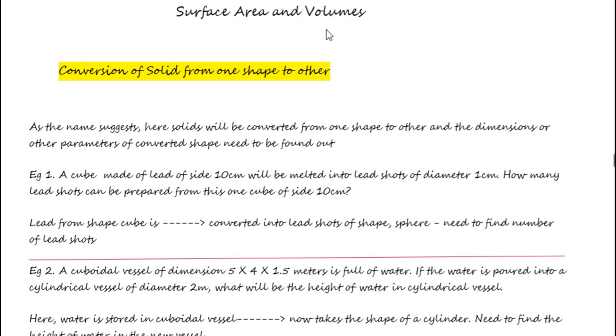Surface area and volumes. This is the third module under this chapter. In this module we are going to discuss conversion of solid from one shape to other. As the name suggests, here the solids will be converted from one shape to the other, and the dimensions or any other parameters of the converted shape need to be found out. Or it need not always be the dimension of the converted shape. If the parameters and the dimension of the converted shape are given, you may have to find out the parameters or dimensions of the original shape too.